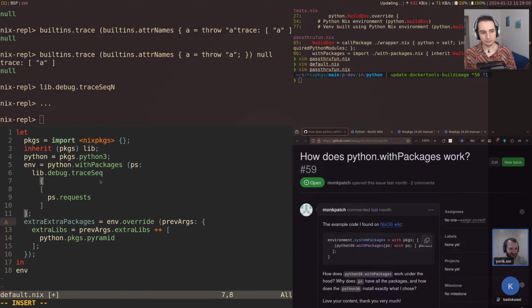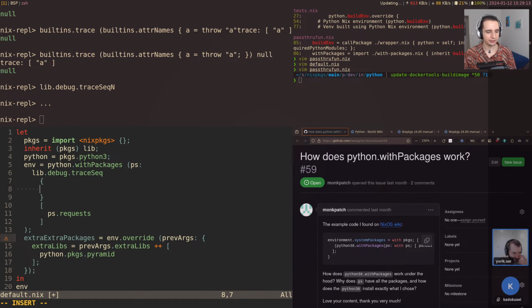But let's print the list of packages kind of more manually. So let's say lib.attr_names. So let's get all the names. And well, maybe first of all, let's do it like this. Let's print the entire attribute set here. And let's say the type, buildInst.type of PS. Let's maybe start with that.